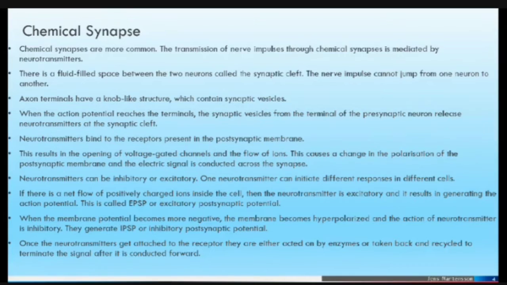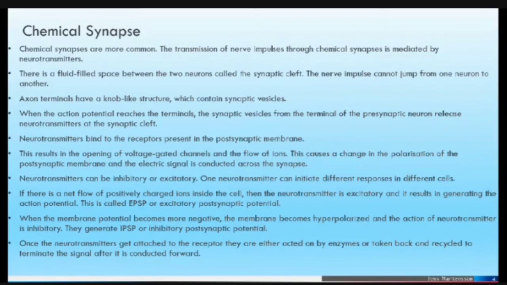Chemical synapse. Chemical synapses are more common. The transmission of nerve impulses through chemical synapses is mediated by neurotransmitters. There is a fluid-filled space between the two neurons called the synaptic cleft. The nerve impulse cannot jump from one neuron to another. Axon terminals have a knob-like structure which contains synaptic vesicles. When the action potential reaches the terminals, the synaptic vesicles from the terminal of the presynaptic neuron release neurotransmitters at the synaptic cleft.